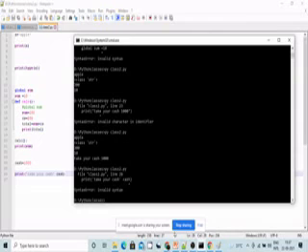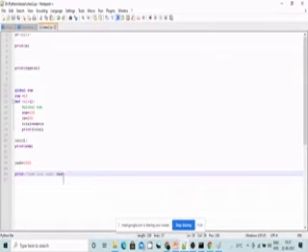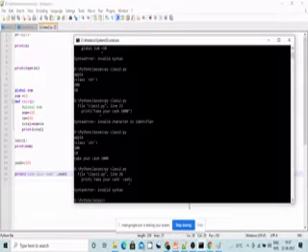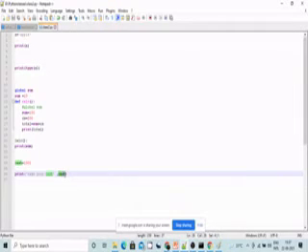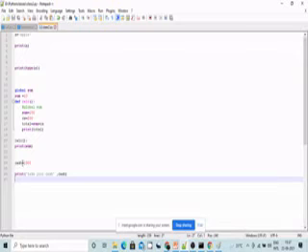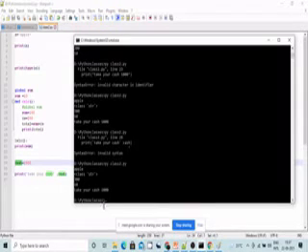Because we haven't separated the things by using commas. That is the reason why we get an error. Everything should be separated by commas. That is the main thing here. See, let me give the comma here, and then see, here I had given the value which is defined here, right? It is giving the output as 1000.